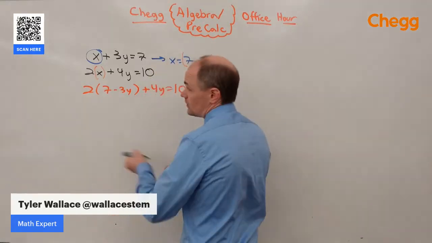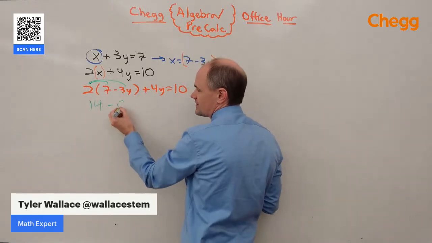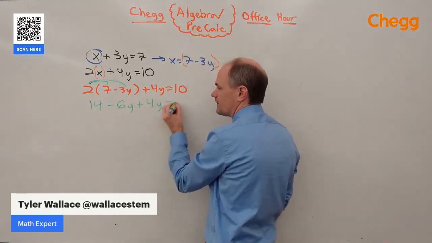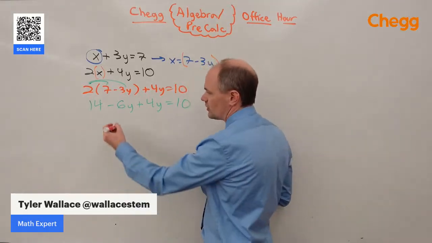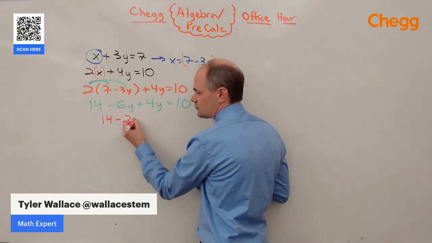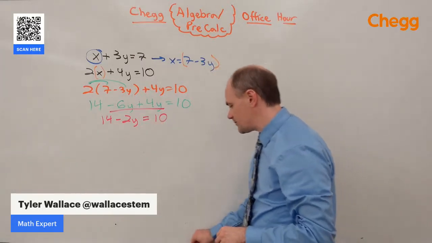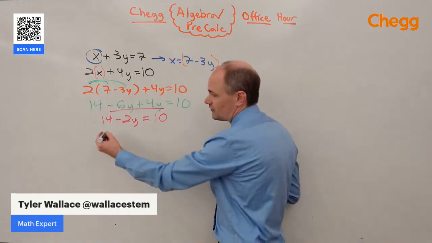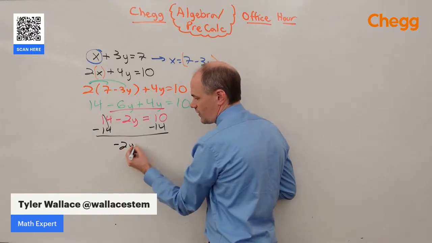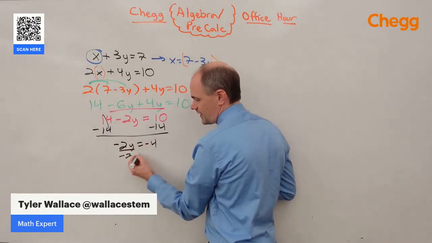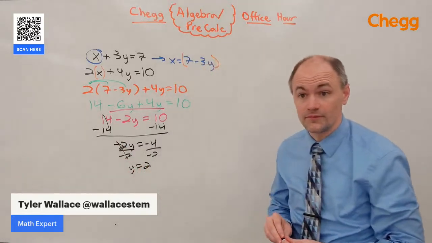And that gives me an equation with just one variable that we know how to solve. We can solve this by distributing the 2 through the parentheses. 2 times 7 is 14. 2 times 3 is 6y. Plus 4y equals 10. Let's go ahead and combine some like terms. So we have 14 minus 2y, combining those y's together, equals 10. And that makes it into a simple two-step equation that we know how to solve. Subtracting 14 from both sides gives us negative 2y equals negative 4. Divide by negative 2, and y is equal to a positive 2.